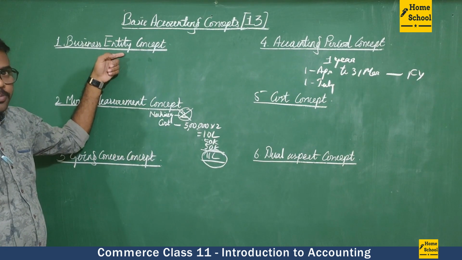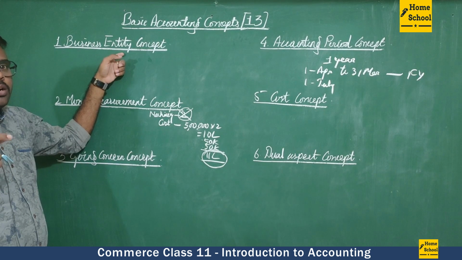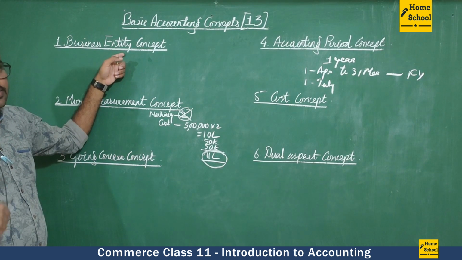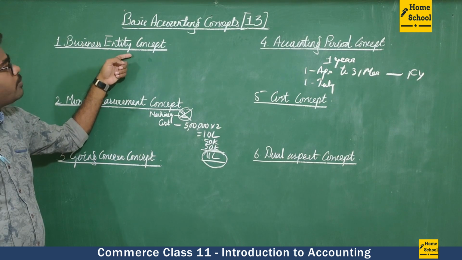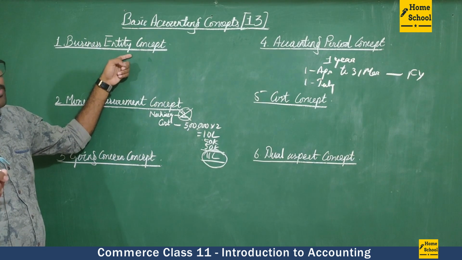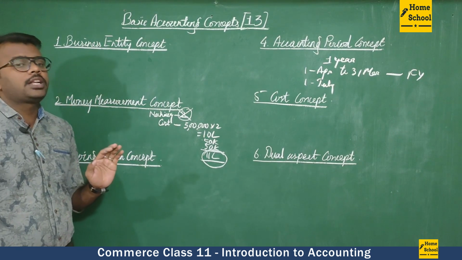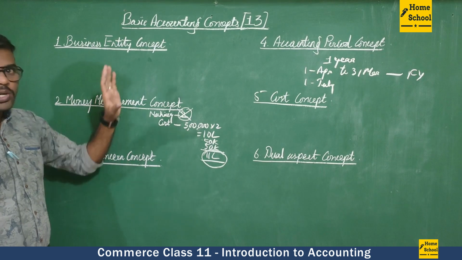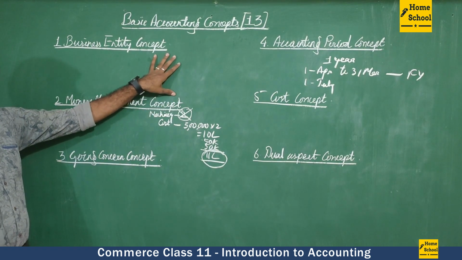Business entity concept. Here, both the business and the proprietor are two separate entities. All the business transactions we should enter from the business point of view, not from the proprietor's point of view. The personal transactions of the proprietor will not be entered. These are the 3 points to remember under the business entity concept.